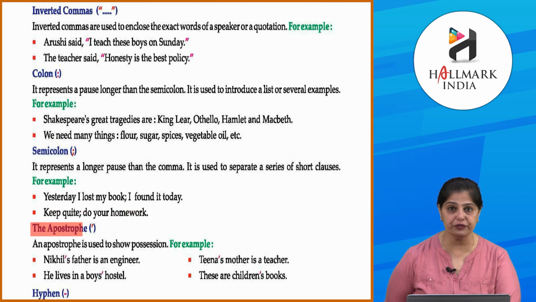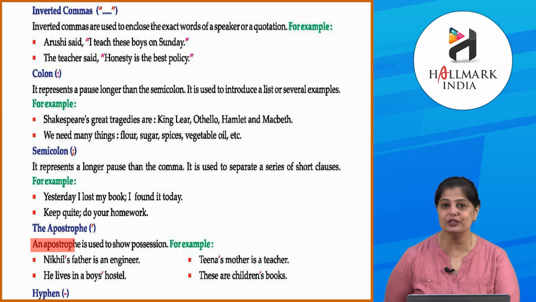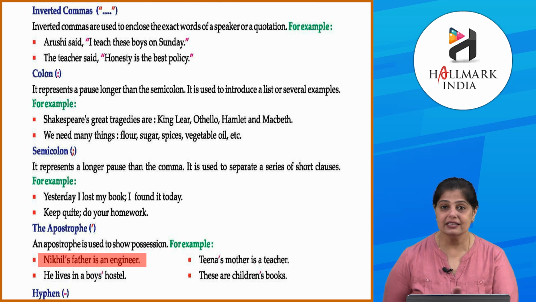Next is the apostrophe. ये तो हमें याद है, हमने use किए थे. We've learnt about them in our previous classes. An apostrophe is used to show possession. Okay, for example, Nikhil's father is an engineer. So निखिल के पापा इंजीनियर है, इसके लिए Nikhil's with an apostrophe s, निखिल के बाद apostrophe s. Okay, Tina's mother is a teacher.